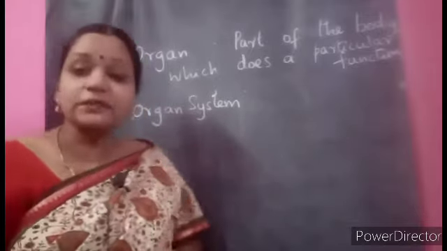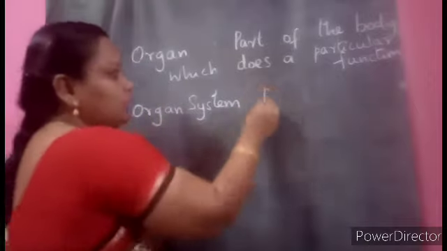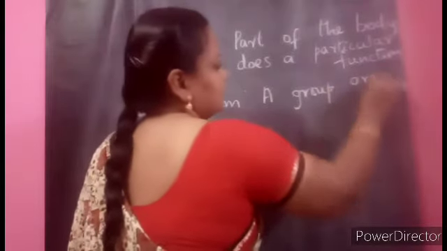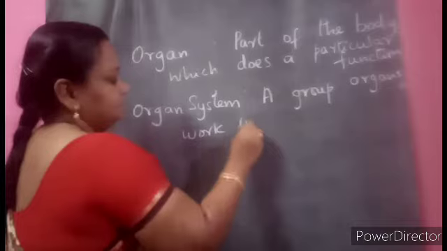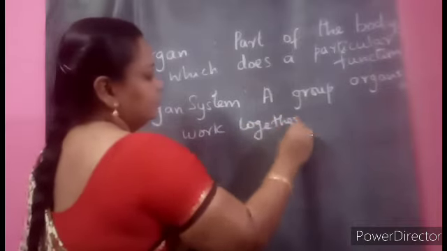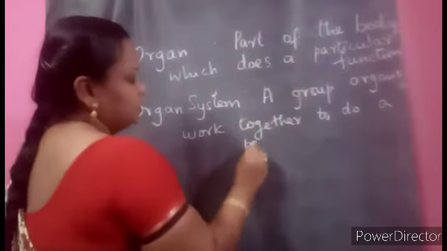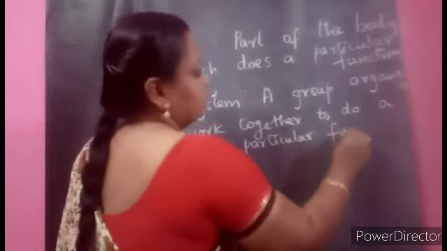Now, organ system means a group of organs that work together to do a particular function. Function means work.